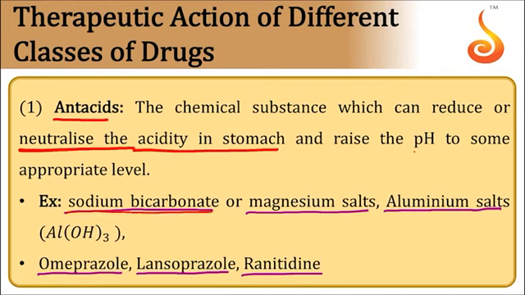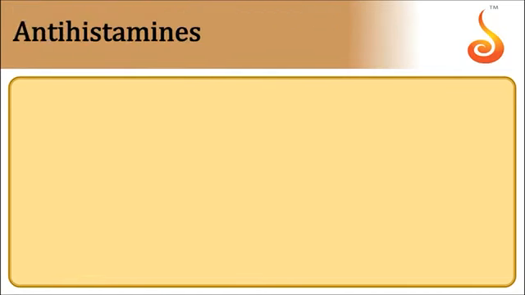For each type, the definition and the possible examples are given in the NCERT textbook. Sodium bicarbonate, magnesium salts, aluminum salts, etc. are considered antacids. Later they introduced some more, omeprazole, lansoprazole, ranitidine. These are all antacids.